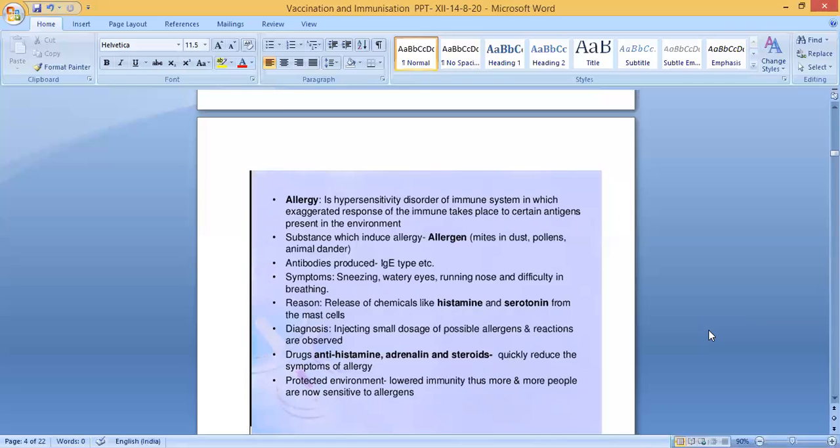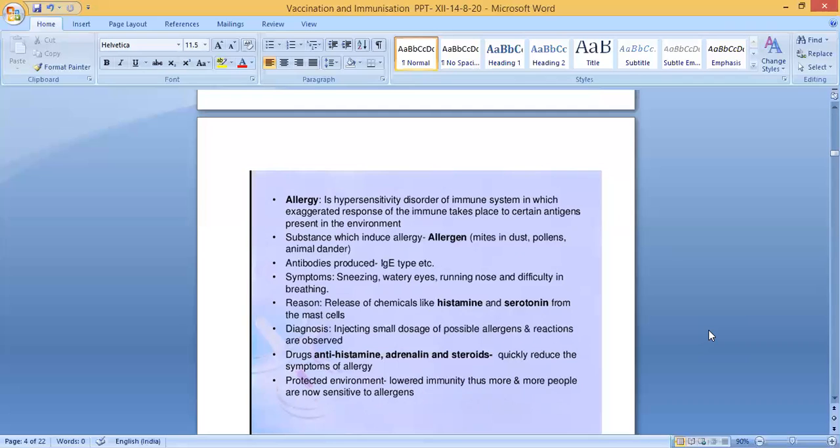Diagnosis: injecting a small dosage of possible allergens and reactions are observed. You could have seen that before any surgery, the doctors or nurses will give an injection. In the hand they will give some allergic test. Okay, so a small dosage of possible allergens is injected and reactions are observed. If there is any reaction or any itching coming, they will be observing.